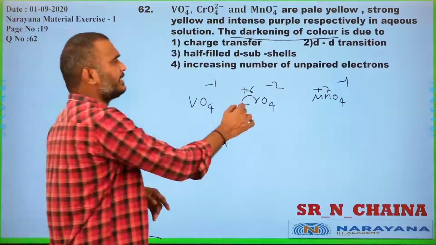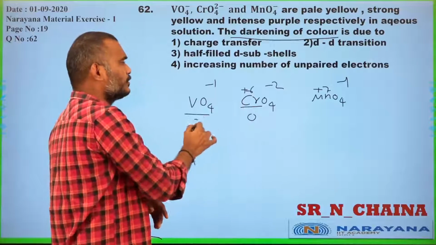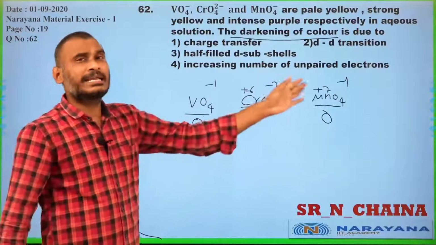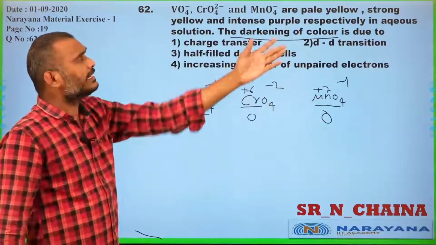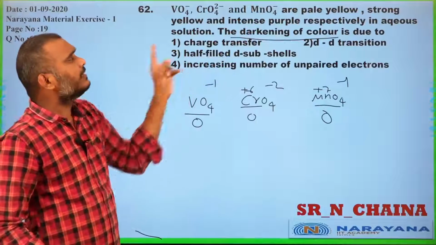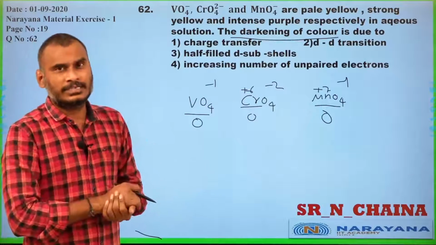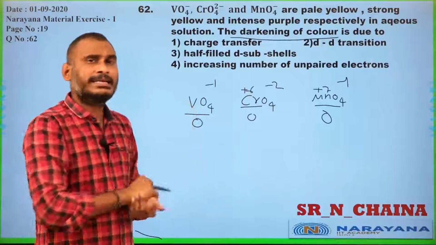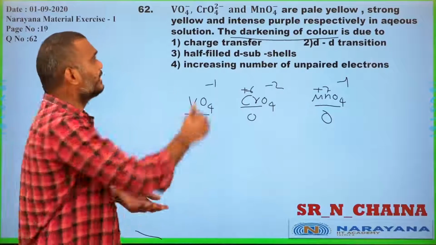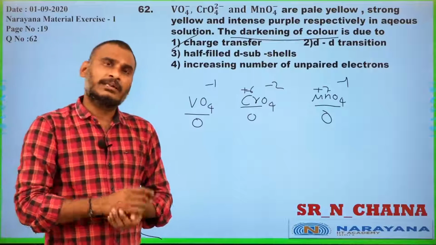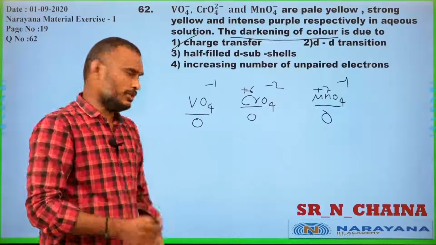Sir, here chromium has 0 d electrons, here also 0, 0 d electrons in their valence shell, but they exhibit colors. Generally, as I said just now, as there is no d electron, even though they exhibit color, it means charge transfer is the phenomenon. Okay, student, now go for the next question.